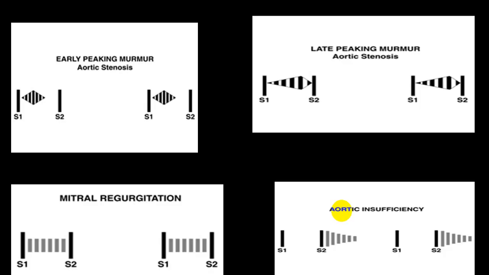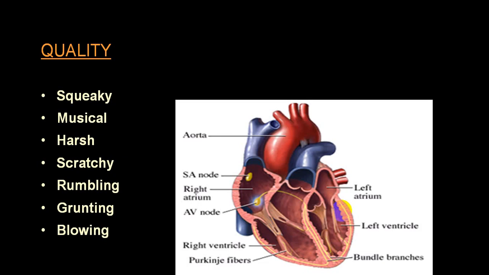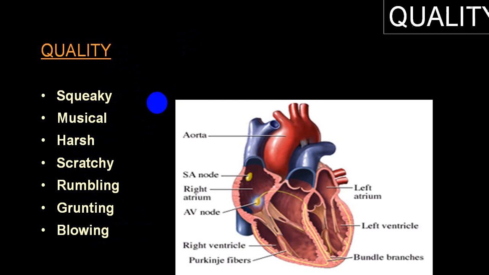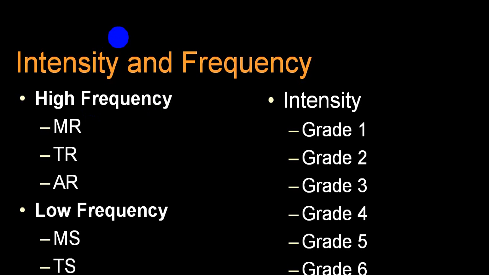I'll skip all this, forget about all those. Then we call it quality. If you can identify, they use different words: musical, harsh murmur, scratchy murmur, rumbling murmur, grunting murmur, blowing murmur, train in tunnel, then machinery murmur, etc. These are all the different words being utilized.